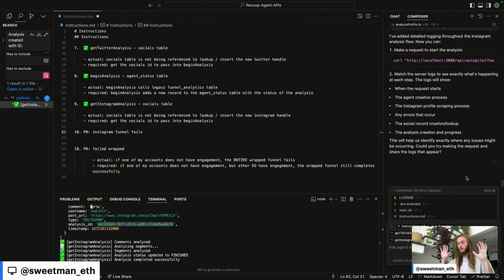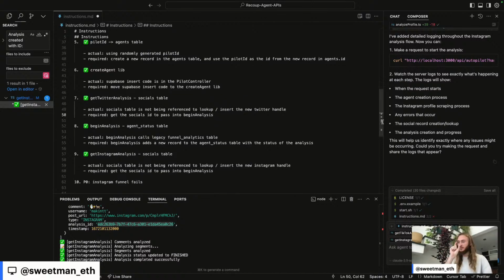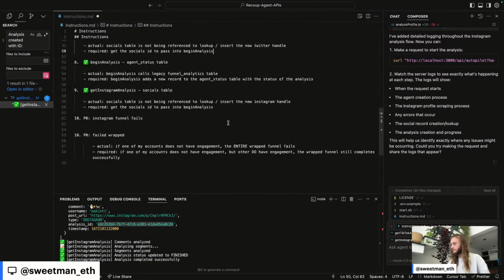I like to separate those because the human part is drifting more and more into the design and into the planning. And so giving me a designated space where I do that and I can reflect on it. And this is the only file that I don't have the AI touch. I never have the AI touch my instructions, other than for maybe some simple autocomplete of sentences. This is my place to define where we go in the project. And from here, I take line by line over to the right composer in agent mode, and then it executes and actually writes the code for me.